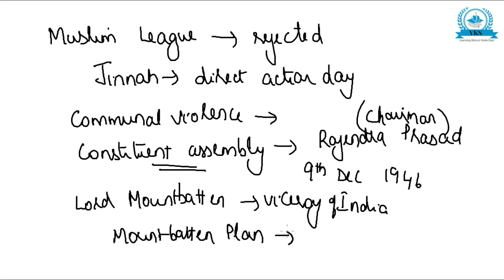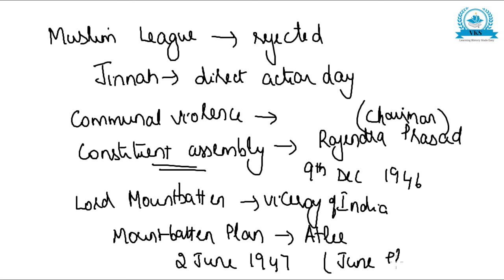This plan was announced by Prime Minister Clement Attlee, and this Mountbatten Plan was announced on 2nd June 1947, and that is why it is also called the June Plan, because it was announced on 2nd June.